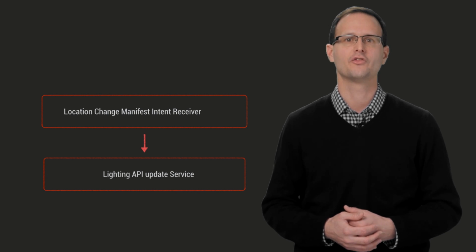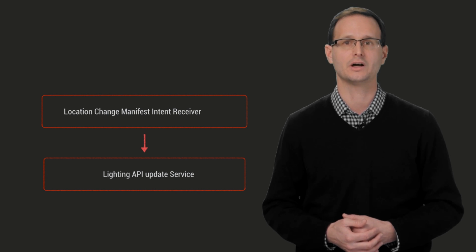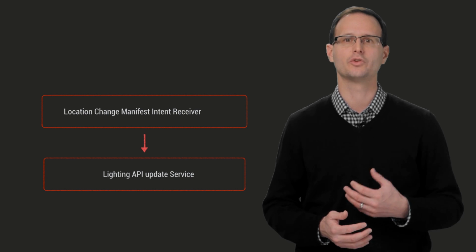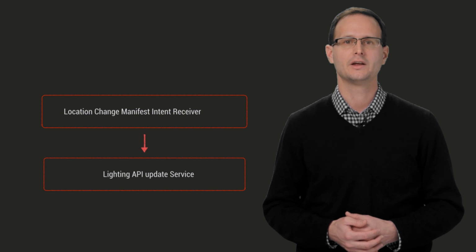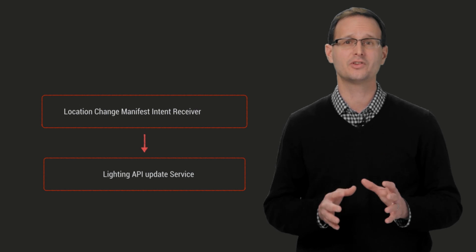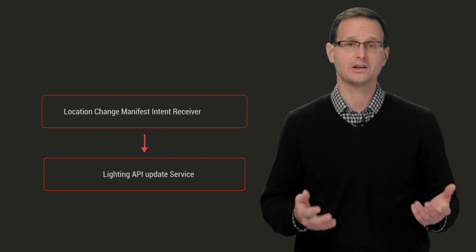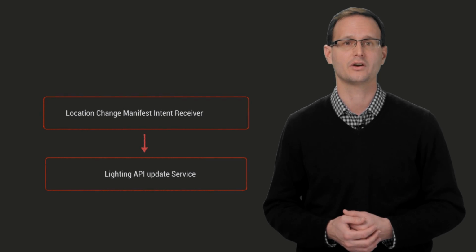and listen for location change intents from within its own intent receiver class, which will register in the manifest. We do this so that even if the app has been killed by the runtime, we will still receive location updates. The app will actually be started specifically so that it can receive these location change intents. And then they can start the lighting service if that's necessary.